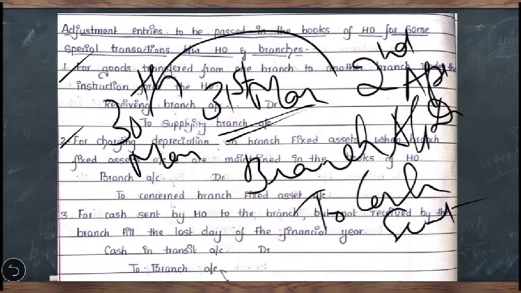Now what is the adjustment required? Earlier they had given a debit to the branch account, so it should be cancelled by giving a credit to the branch account, and they are recording that the cash is in transit. Cash in transit is also an asset, so it should be debited. So this is the adjustment entry where the head office has sent the cash to the branch but it has not reached the branch till the end of the financial year. The adjustment entry you have to pass is cash in transit account debit to branch account.